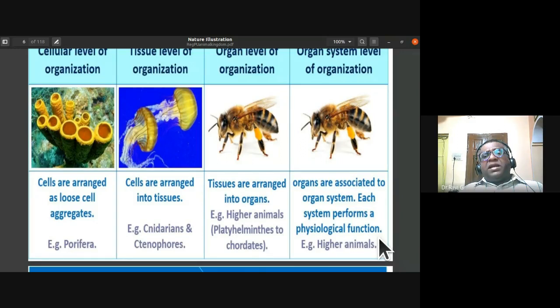Similarly, the respiratory system: you have nostrils, the nasal tract, then the windpipe, trachea, which leads into the lungs. The trachea branches to form bronchi, then they branch to form bronchioles. So different organs are involved in the respiration process, and we call it the organ system level of organization. Remember this level is noticed in the members of phylum Chordata, whereas from Platyhelminthes to Hemichordates, you can notice the organ level of organization.